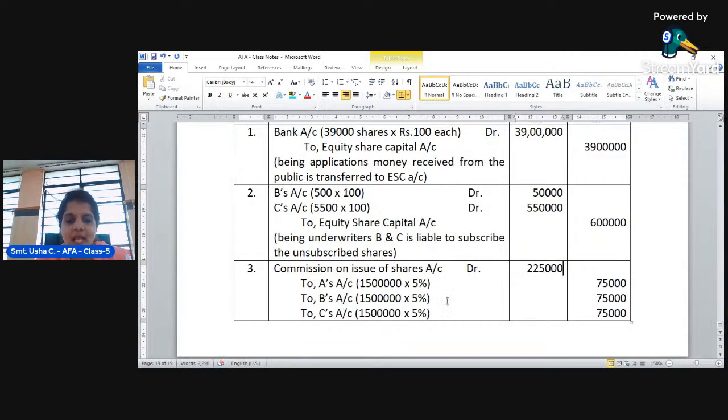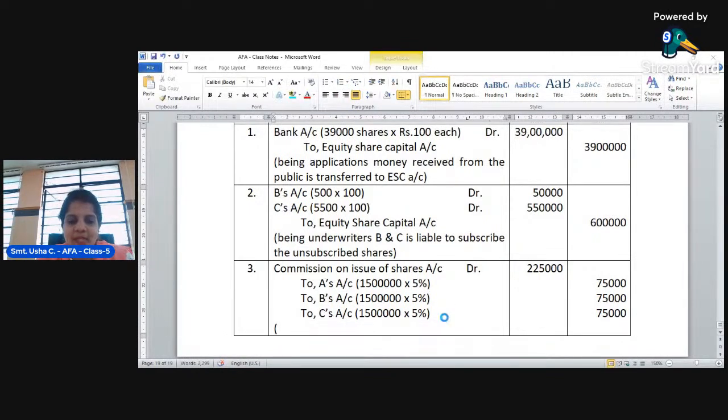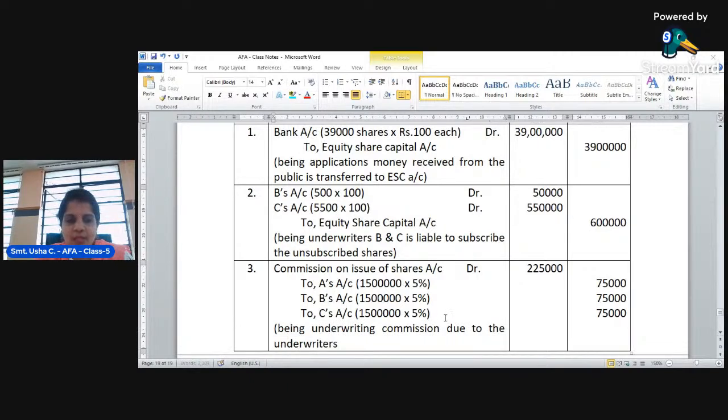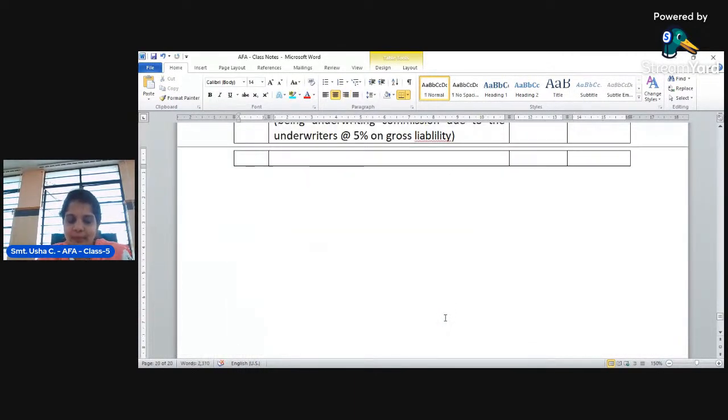2,25,000. Right. So this is one entry where the narration can be: being underwriting commission due to the underwriters at the rate of 5% on gross liability, because they have subscribed those shares.